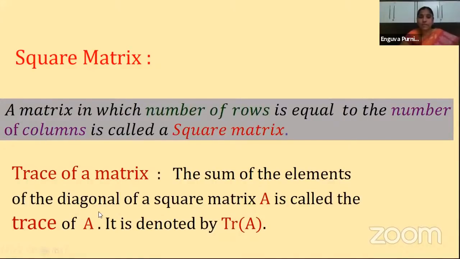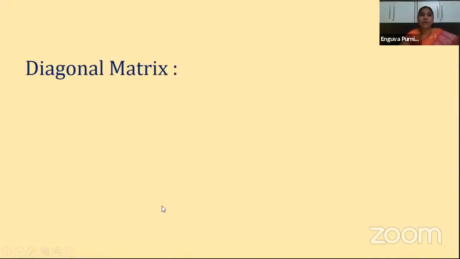And here the condition is that we can have a diagonal only for square matrices. Clear, children? You cannot find the diagonal in a rectangular matrix, where the number of rows and number of columns are different. So there we cannot find the diagonal. Only for a square matrix we can have the diagonal, and the sum of the elements in the diagonal is considered to be the trace of a matrix. Clear?